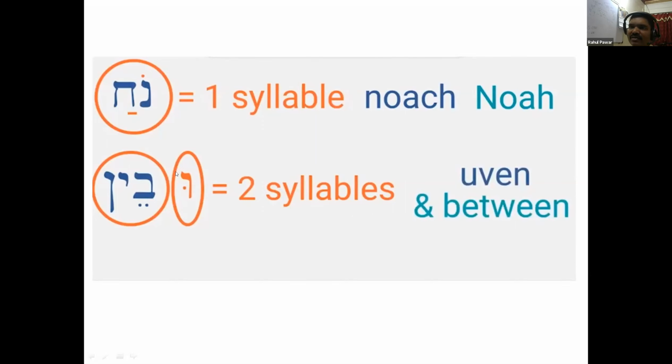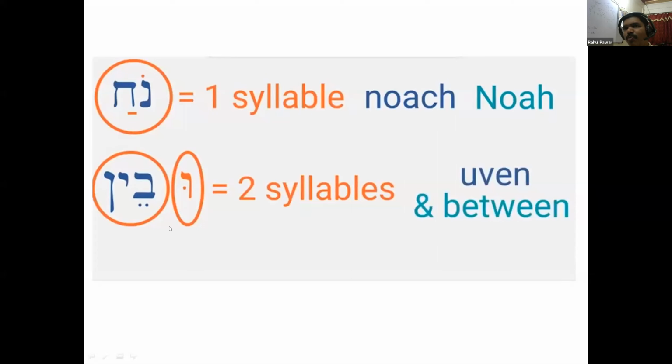Now here, actually the main word is when. The main word is when, and shurek here is a conjunction. Remember that it is a conjunction. We have not yet learned the conjunction. So that conjunction shurek will become one syllable.